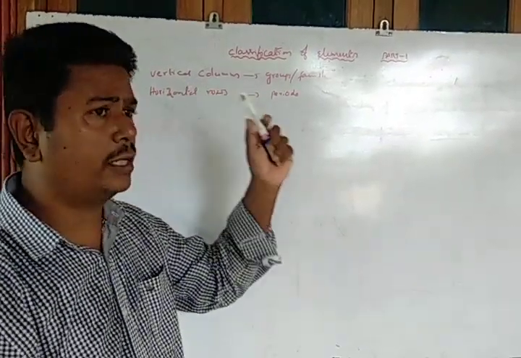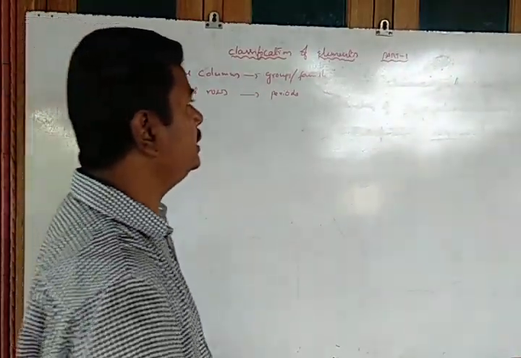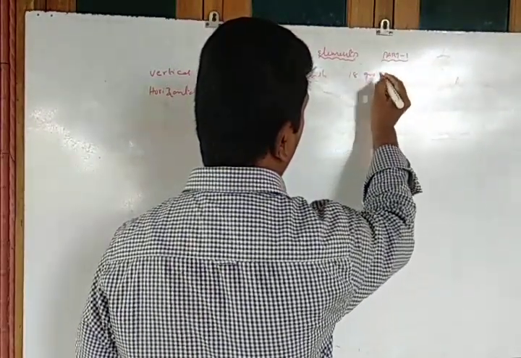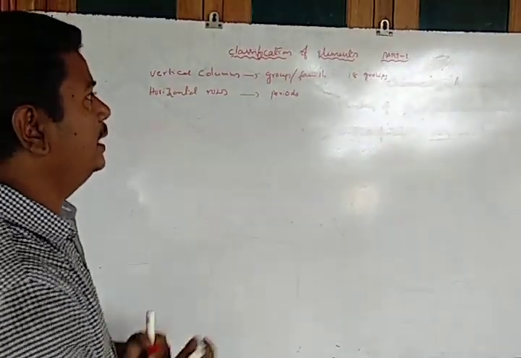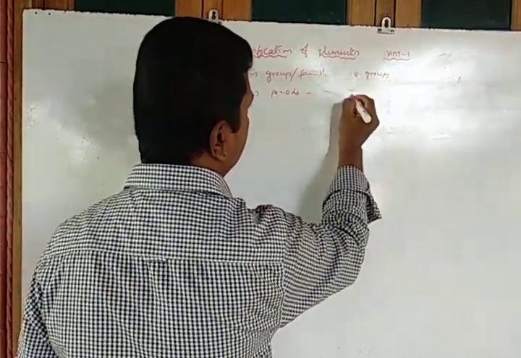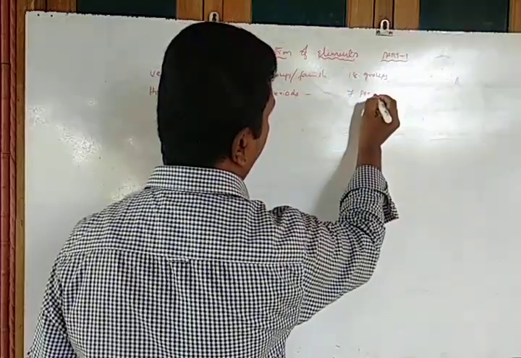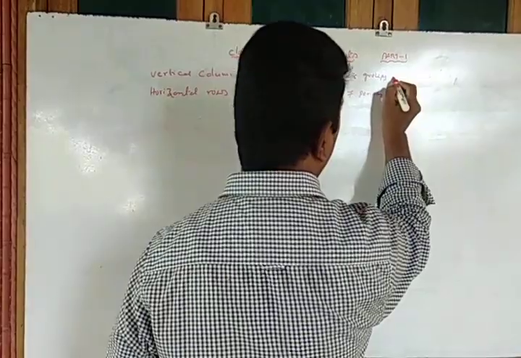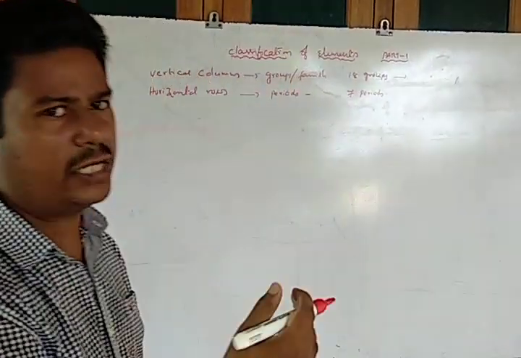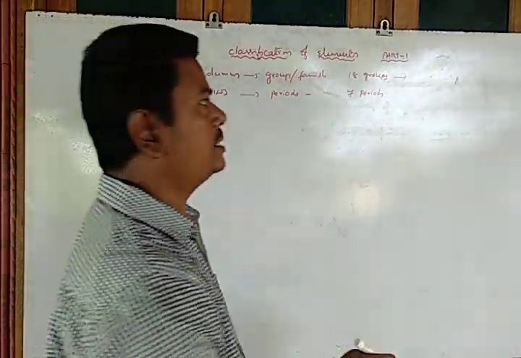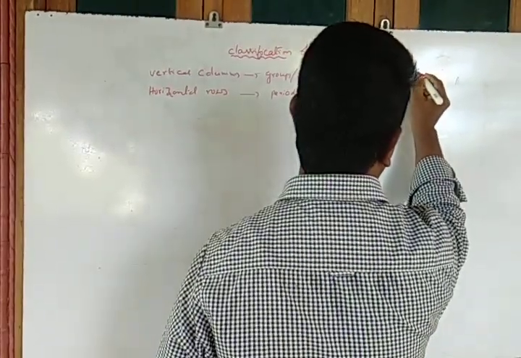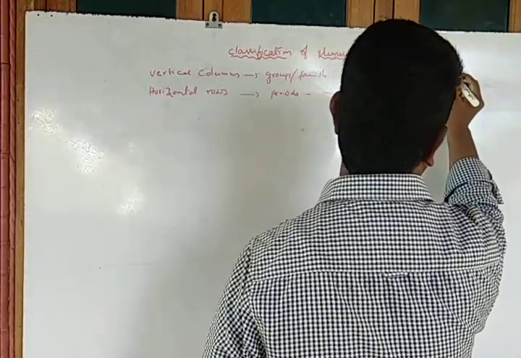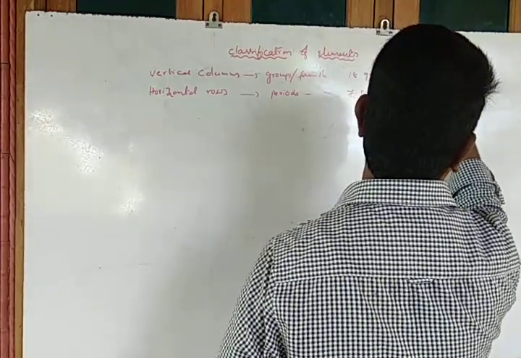According to the modern periodic table, we have 18 groups and 7 periods. These 18 groups have older names, that means ancient names, represented by Roman letters, like 1A, 2A, and so on.